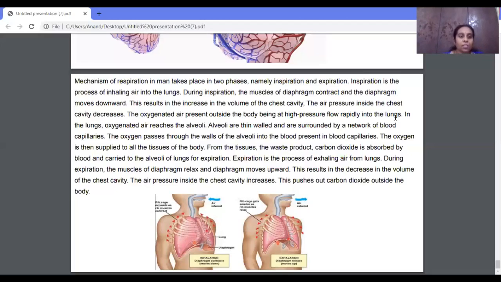Today in today's class we learned about respiration, how respiration takes place in human beings. In the next class, let us learn about excretion.